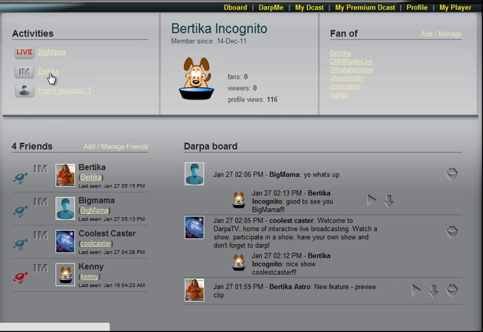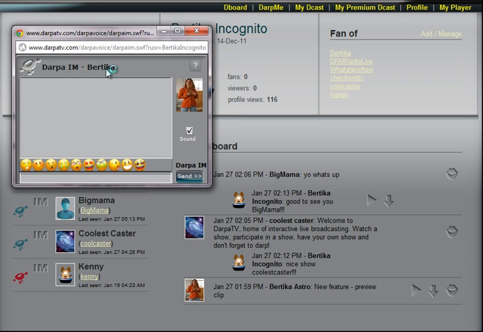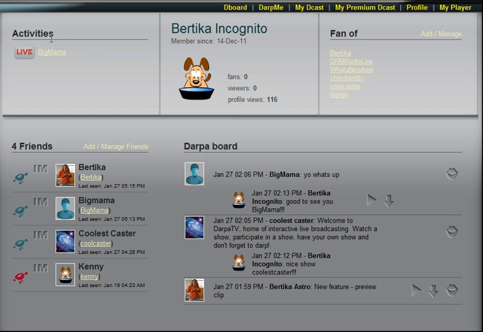I also have an IM from Bertika, so I'm going to open that IM up, and there we go. Bertika has written me, says, "Hi girl." I can respond back, "Hi," and if Bertika's online, then she'll see that right away, and if she's not online, then she can get a delayed message next time she logs in. So once again, that's the activities section.